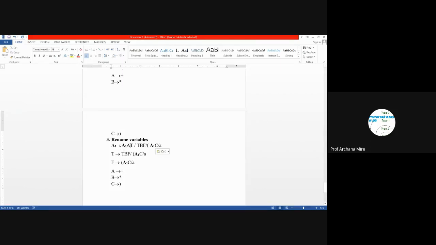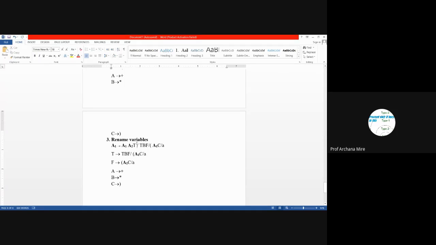Then the next variable which is occurring in the production is this capital A. So let's rename this A as A2. I am just changing it to A2. And once again, the same way, wherever there is A, replace with A2. I can't find any more A there, so I won't be making any changes.